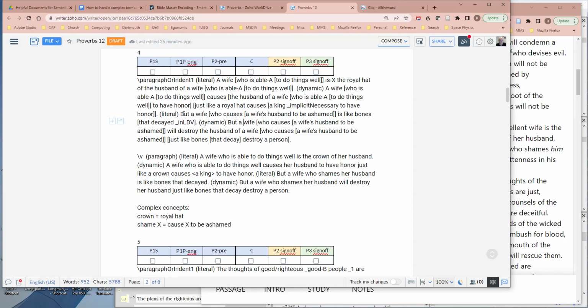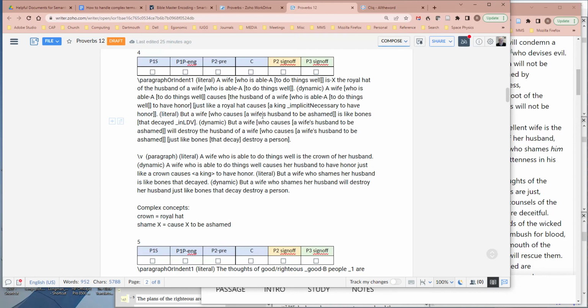So let's see how I did this in the literal version. But a wife who causes her husband to be ashamed, and note, in English it would make more sense to say a wife who causes that wife's husband, but I wrote it the same way because I don't know the order of the words, and this would likely be expressed as a pronoun in English, who causes her husband.